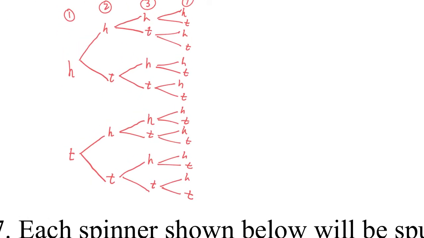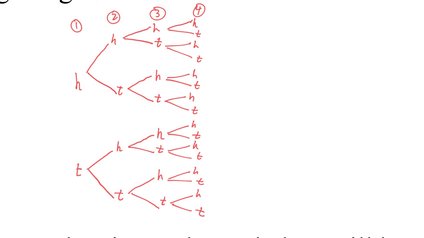4 tails in a row. Well, where do we have 4 tails in a row? We only have 4 tails in a row right here. 1, 2, 3, 4 tails in a row. How many times did this happen? Well, it happened one time out of a total of 16. So 4 tails in a row happens 1 out of 16 times.